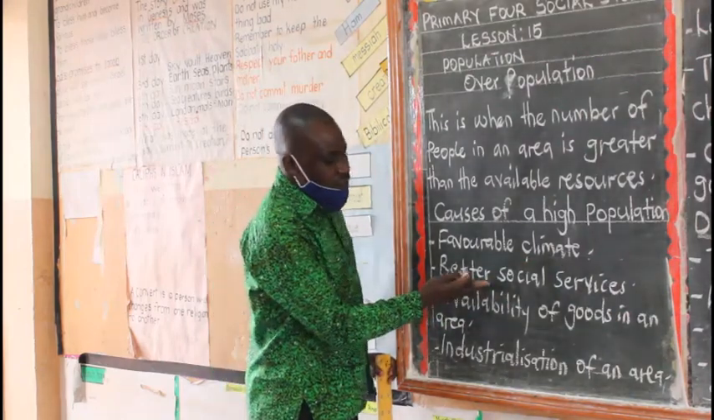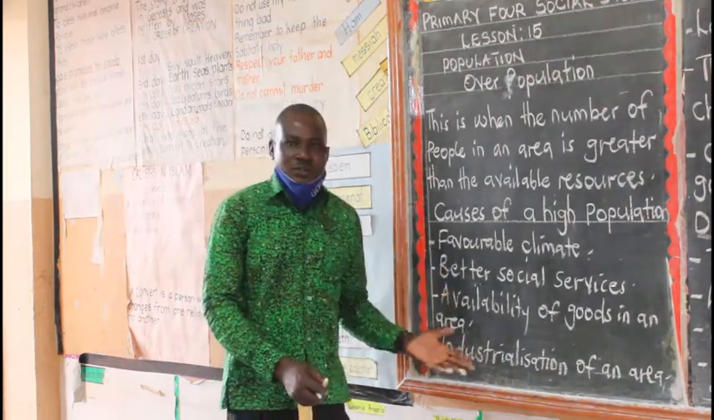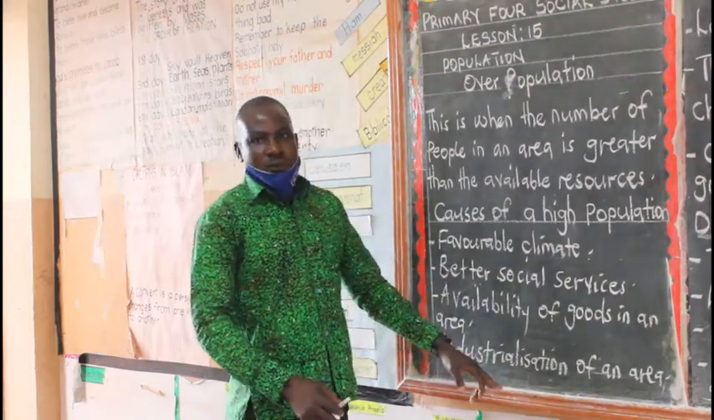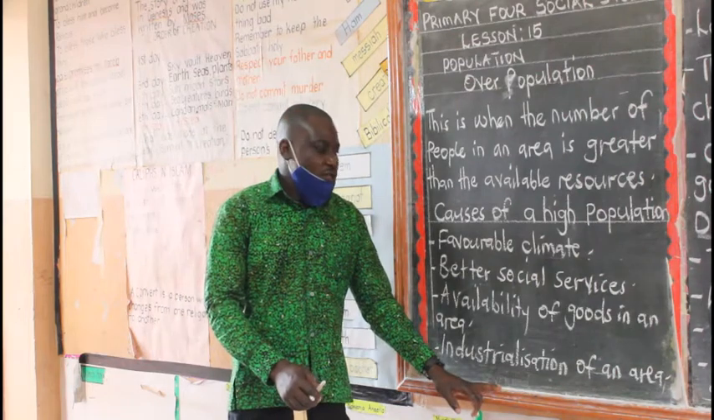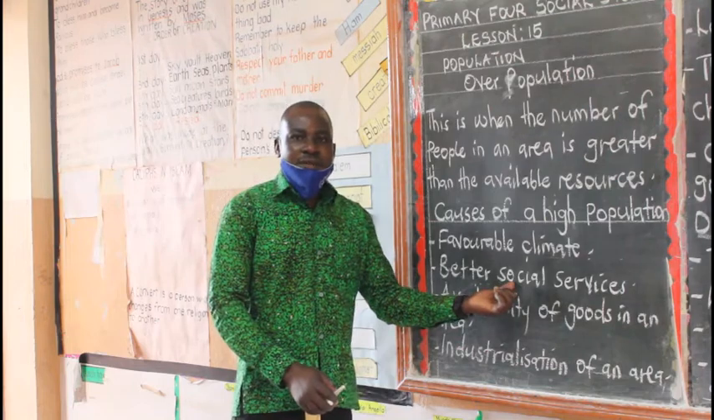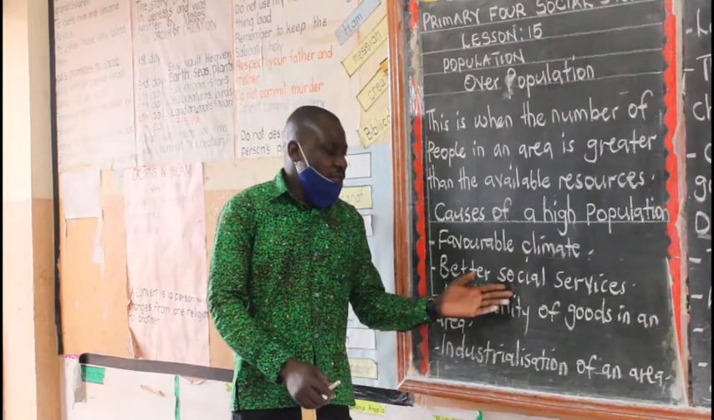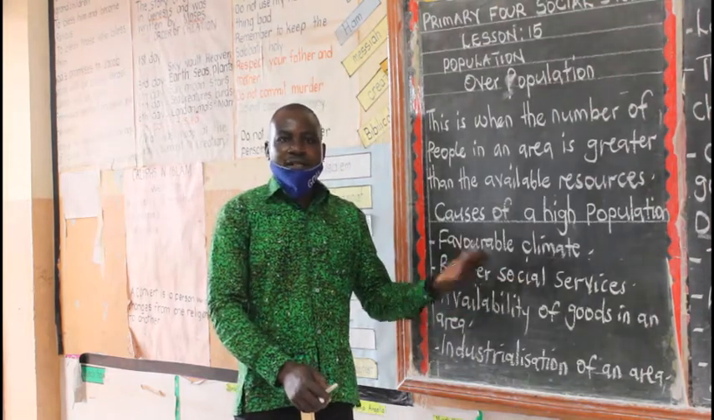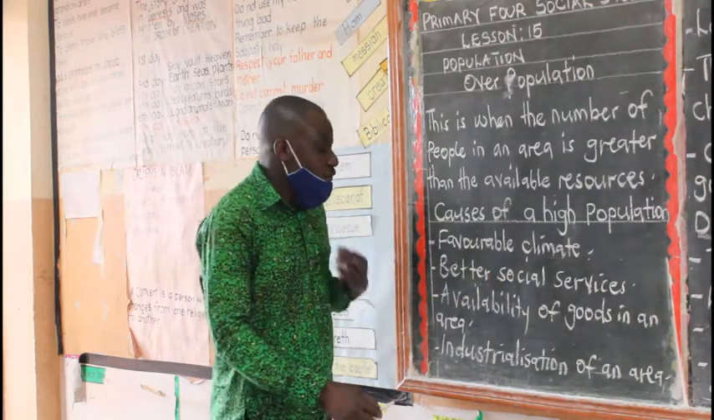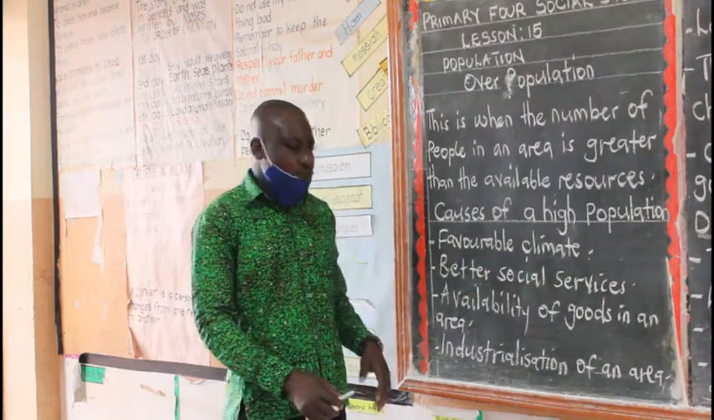Then we have better social services. Look at urban areas, where there are better social services. Look at the hospitals, look at the schools, look at the roads in urban areas. So areas that have better social services, such areas have many people. If people are many in an area, then there should be some factors as well. So where you have better social services, such areas have a dense population.